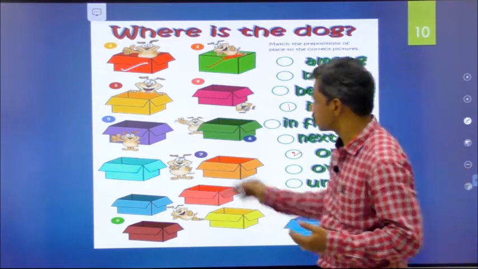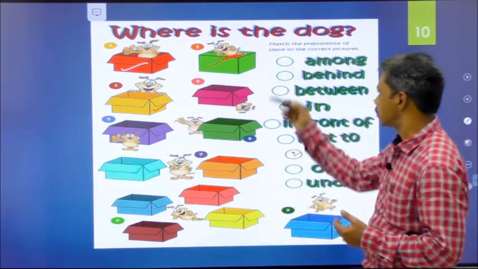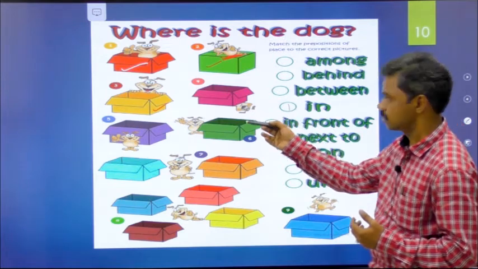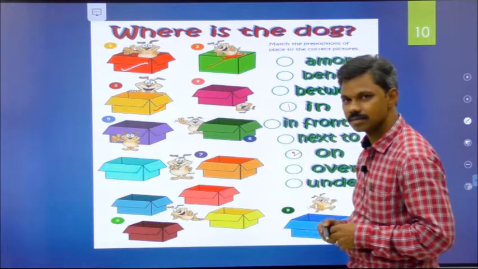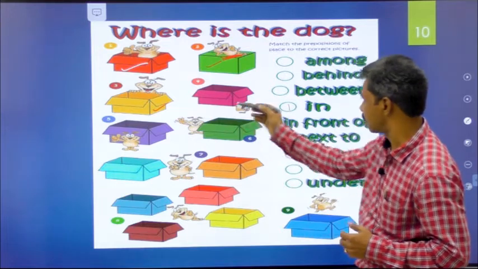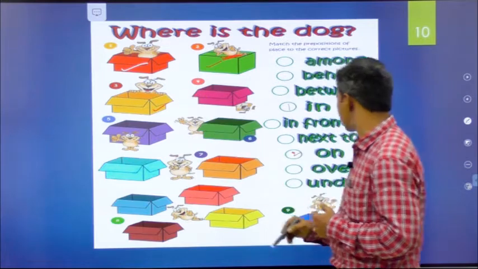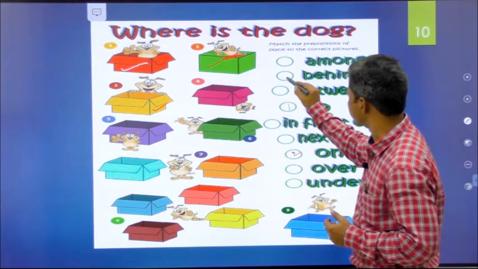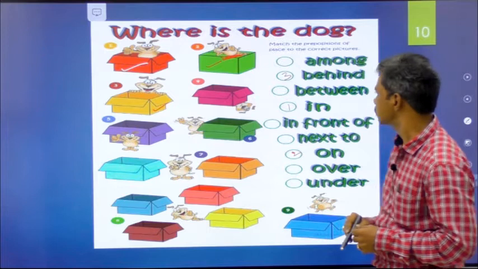Let's come to the third one. What is the third image? Where is the dog here? The dog is in front of the box or behind the box? Yes, the dog is behind the box. Where is behind? Yes, here. Third. Let's give number 3.